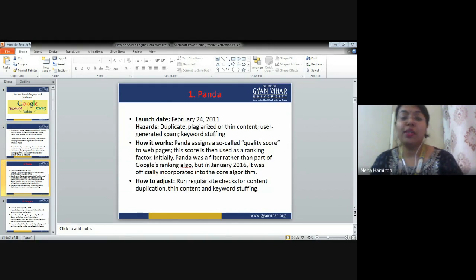we are going to understand this algorithm. Okay, and we are only going to cover the core Google algorithm, and in those core algorithms also we are going to cover 8 to 10 softwares which are most important for Google and which are known to all of us. Some of the softwares we do not know, right?